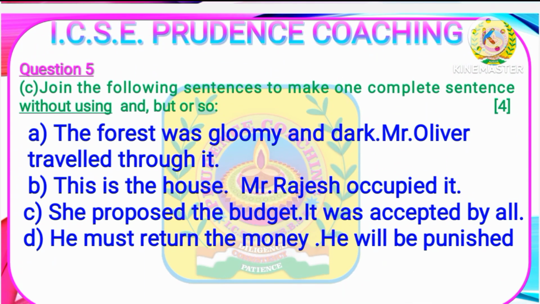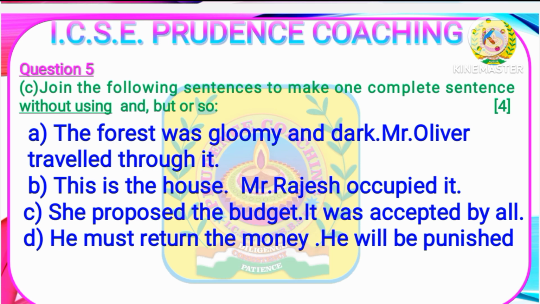Next question number 5c that are given from synthesis of sentence, which will be of 4 questions and 4 marks. Here you have to join both of the sentences without using and, but, or so. The first question is, the forest was gloomy and dark. Mr. Oliver traveled through it. You may be provided with the options for these questions as well. Number B, this is the house. Mr. Rajesh occupied it. C, she proposed the budget. It was accepted by all.